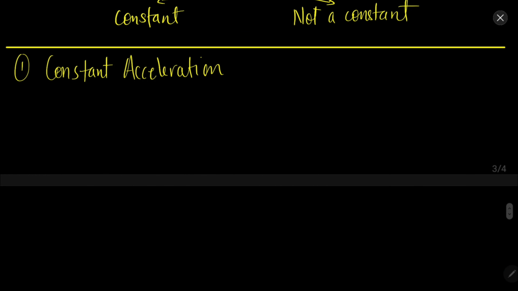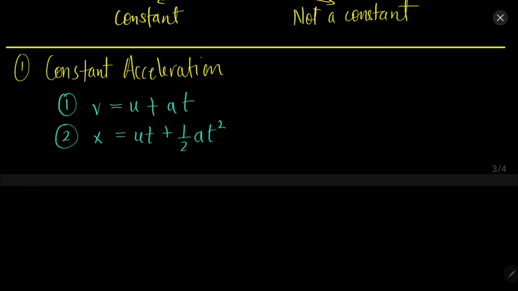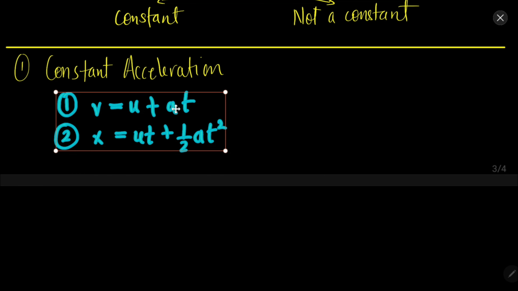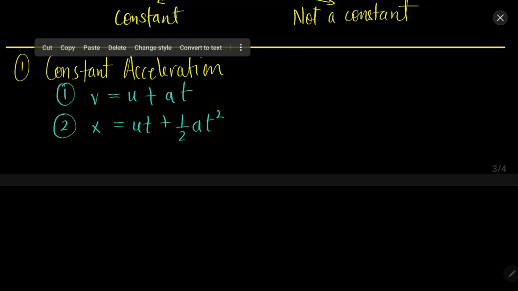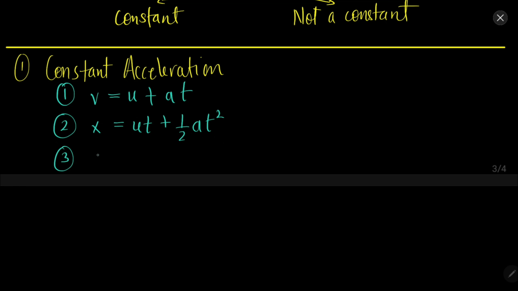Those three equations are: first, v equal to u plus at; second, x equal to ut plus half at square; and the third is v square equal to u square plus 2ax.